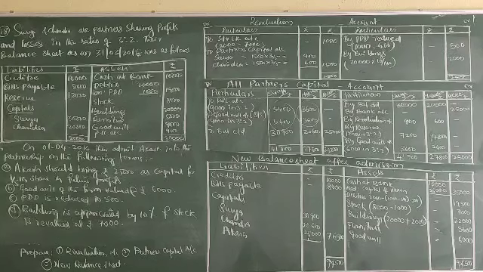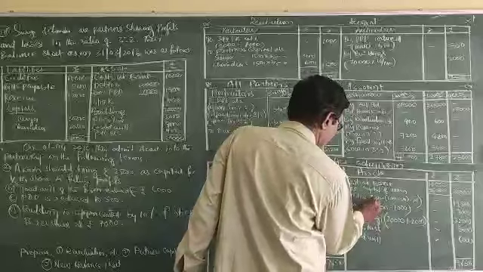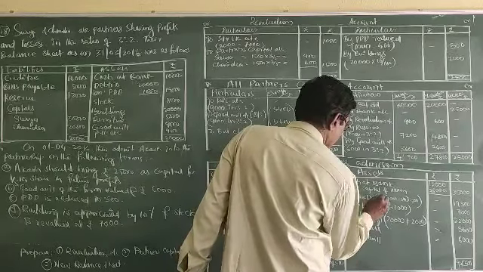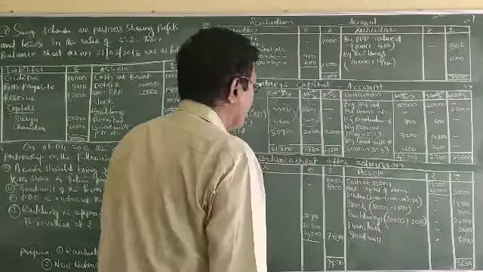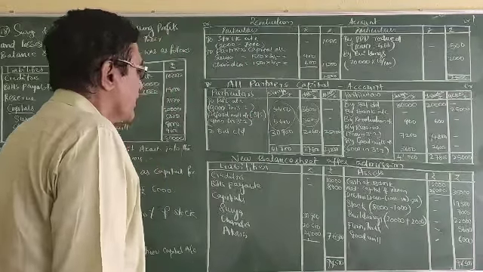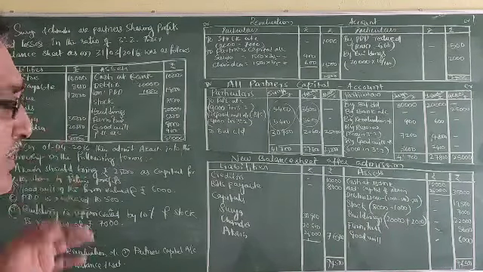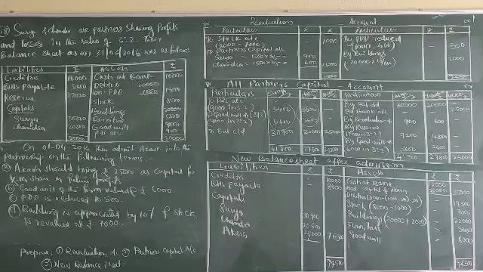New balance sheet after admission. Cash at bank 10,000, capital of Akash 25,000, totally 35,000 cash at bank. Debtors 20,000 is there. 20,000 minus 500, that is 19,500. Stock 8,000 minus 1,000, 7,000. Buildings 20,000 plus 2,000, that is 22,000.